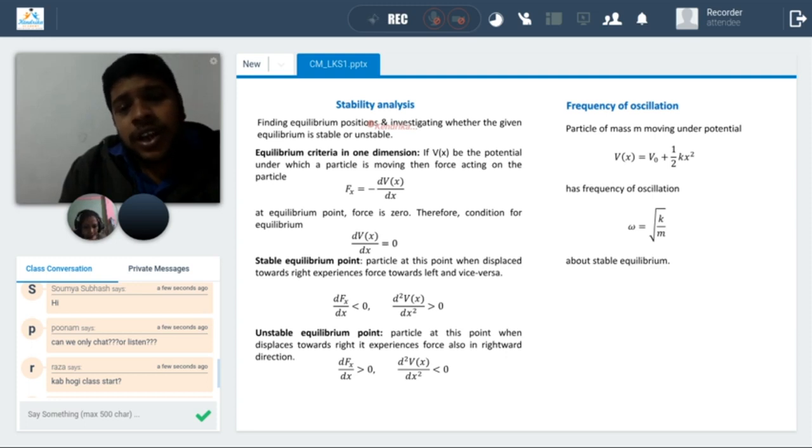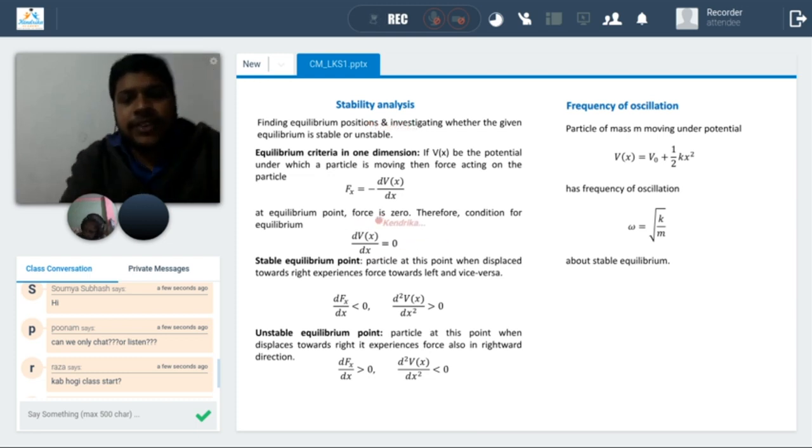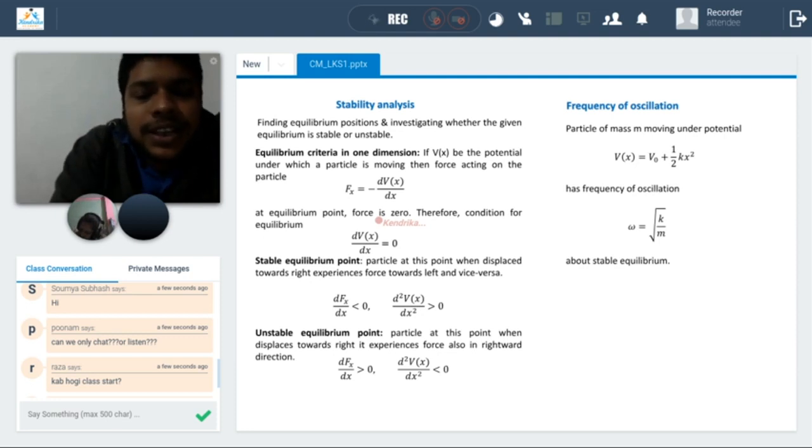If V is the potential and a force is acting on a particle, F equals minus dV by dx. At an equilibrium point, the force will be 0. Therefore, the condition for equilibrium is dV by dx equals 0. If the potential is given in terms of x, y, z, or whatever, we differentiate with respect to that parameter and find where the force is 0. Force being 0 means equilibrium: the resultant force is 0, so the system will be in equilibrium.